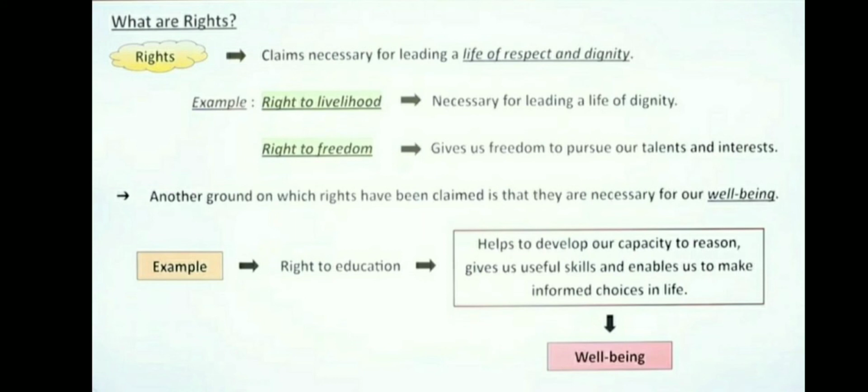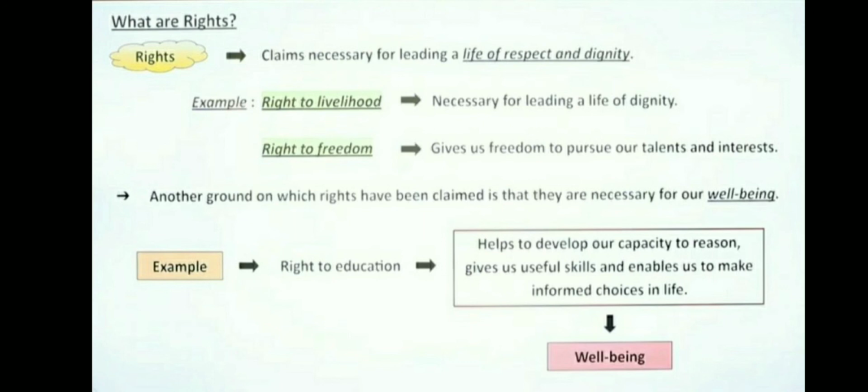Having our basic needs met gives us freedom to pursue our talent and interest. Or take the right to express ourselves freely. This right gives us opportunity to be creative and original, whether it be in writing or dance or music or any other creative activity. But freedom of expression is also important for democratic government, since it allows for the free expression of belief and opinion. Rights such as right to livelihood or freedom of expression would be important for all human beings who live in a society, and they are described as universal in nature.